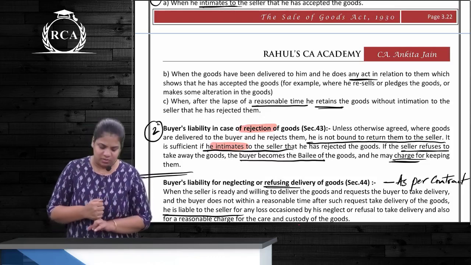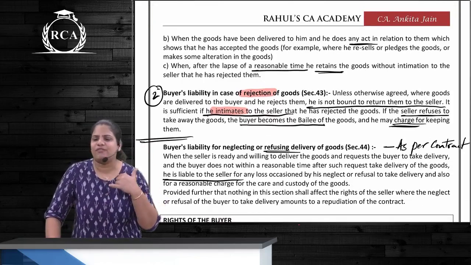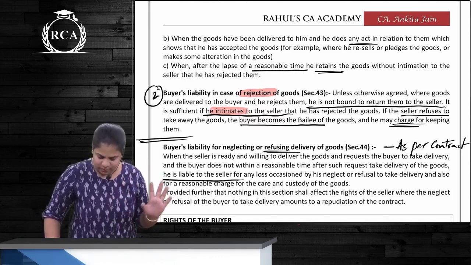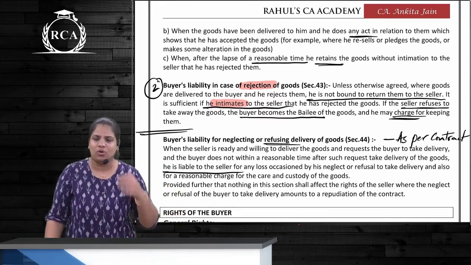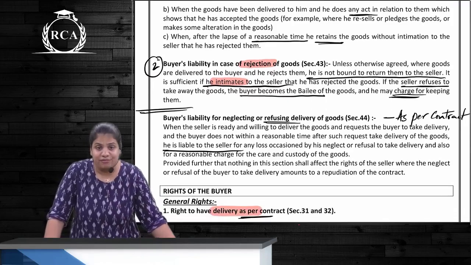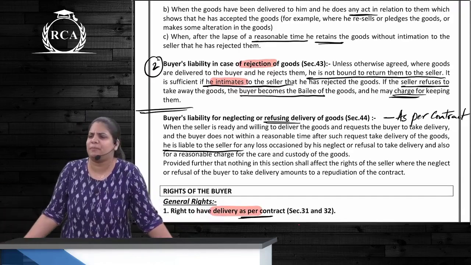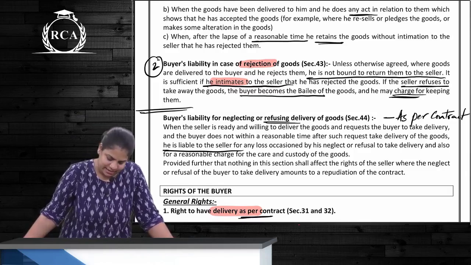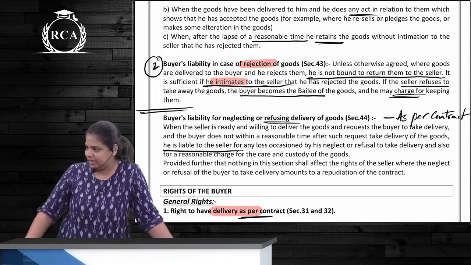If he is rejecting it, what is his obligation? He only has to intimate, call and inform him, ये नहीं चाहिए भाई तू ले ले, correct? The risk will be with whom? Is going to be with the seller only. Is the buyer bound to go and return it to the seller? No. What is sufficient? Only if he informs, intimates the seller, correct? In fact, if the seller does not take the goods for a reasonable period of time, what the buyer can do is also charge. What charges? Correct. Not higher charges, custody charges. So he will be like the bailee, correct?